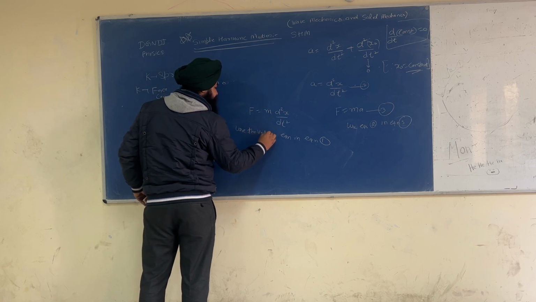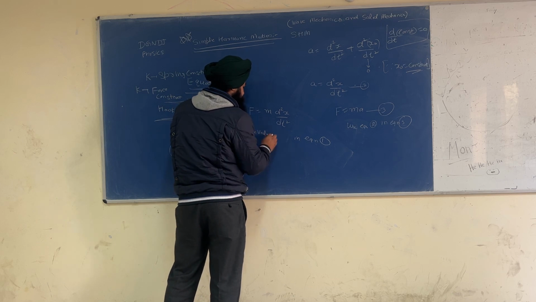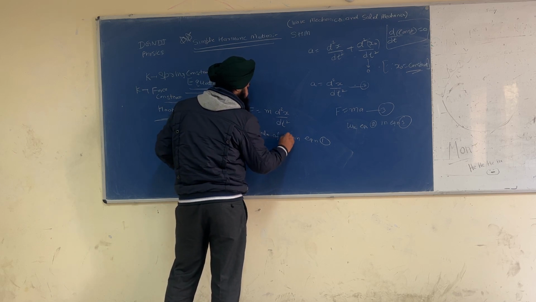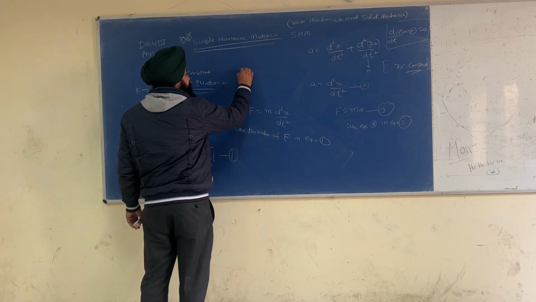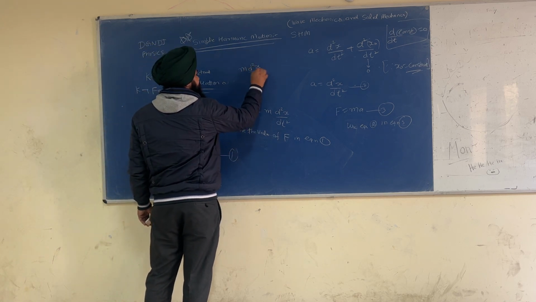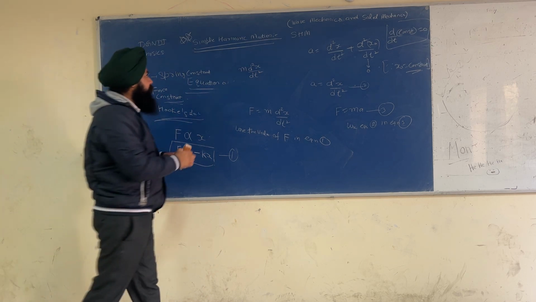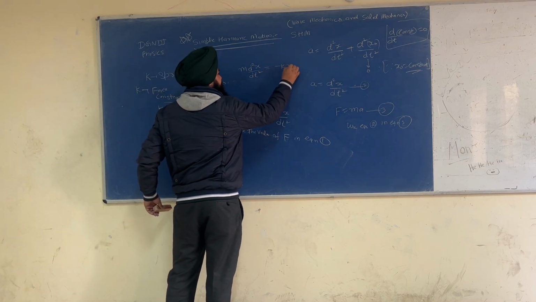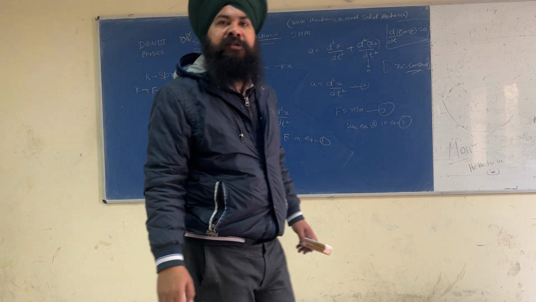Use the value of f in equation number 1. So we have m d2x by dt square, and d2x by dt square is equal to minus of kx.